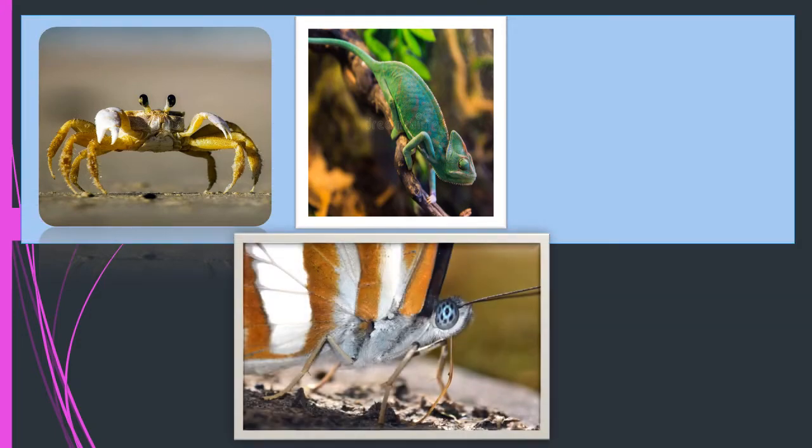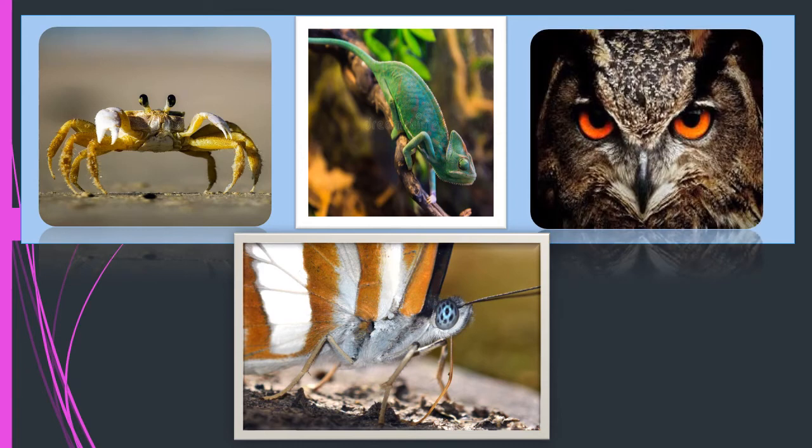Take the case of butterflies, they have large eyes that seem to be made up of thousands of little eyes. Night birds, for example owl, since they have larger number of rods than cones, as we discussed in our previous modules, can see well at night.